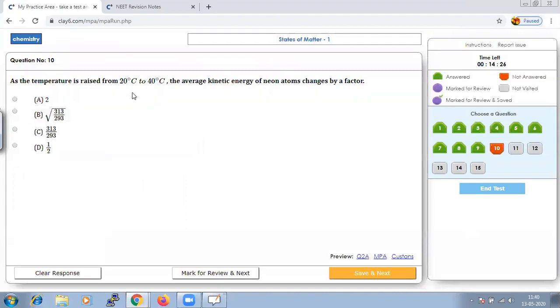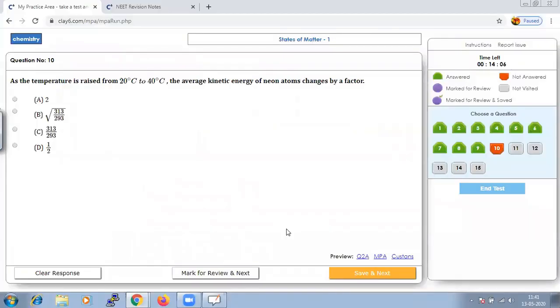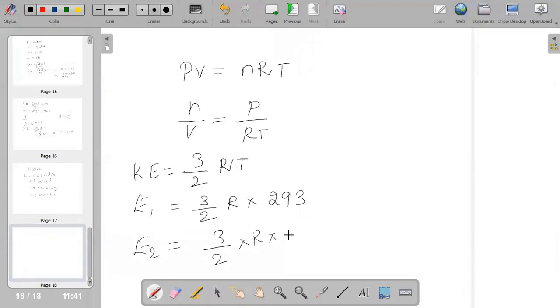Do not forget to convert from degrees Celsius to Kelvin. That is important. So the first one they have given us is 293 Kelvin, and the second one, let us assume the second kinetic energy to be E2, it will be 3/2 into R into the temperature, which is 40 plus 273.